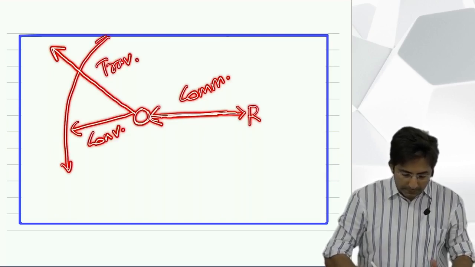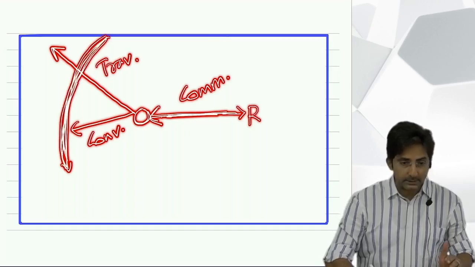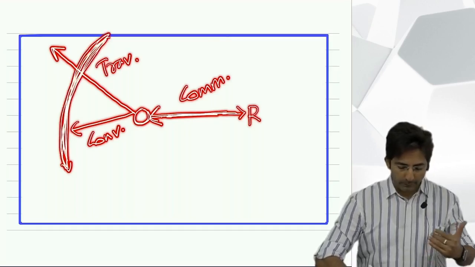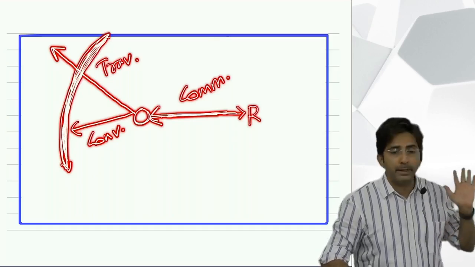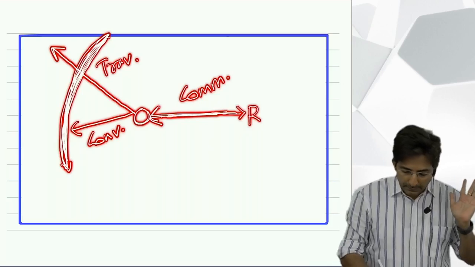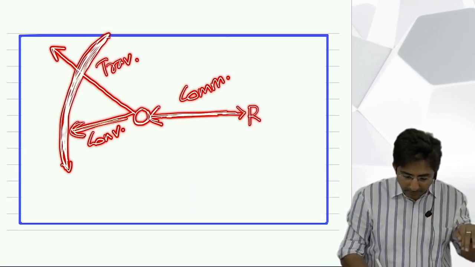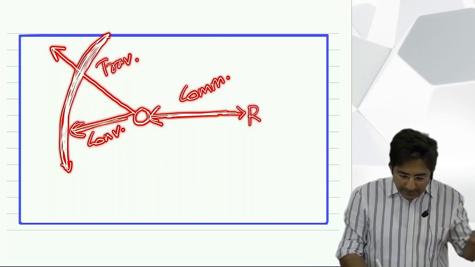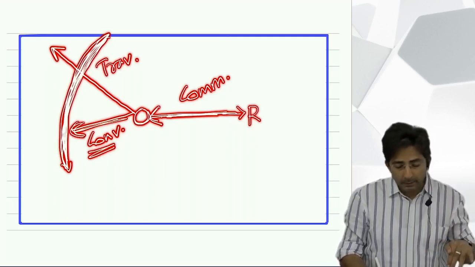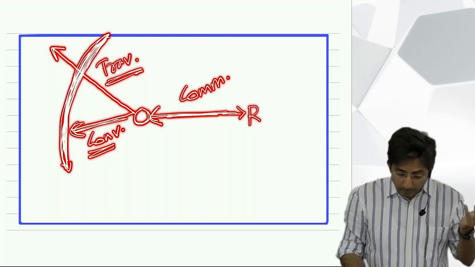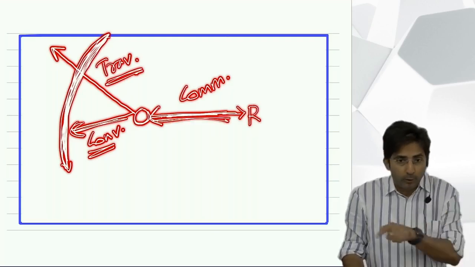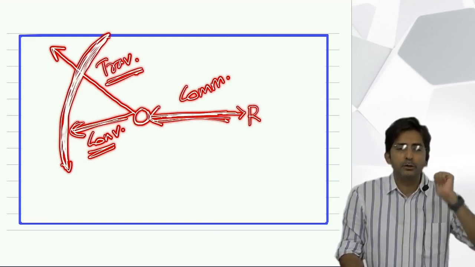You know what this is that I have drawn? This is the city boundary, the limits of the city. For example, we are in Mumbai city. Beyond this, you have gone out of Mumbai, so it is outstation. And this is outstation or in station. For in station traveling, it is called conveyance. For outstation, it is traveling. And between office and residence, the regular routine journey, that is commutation.